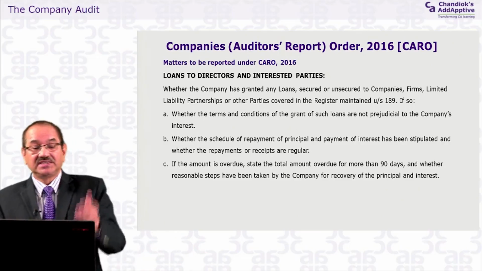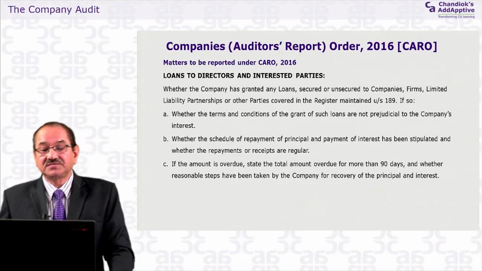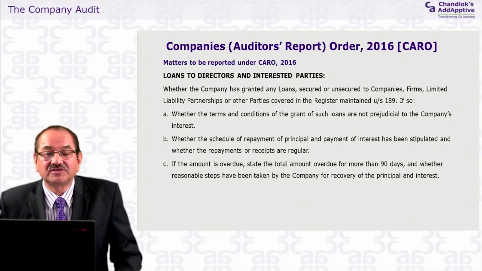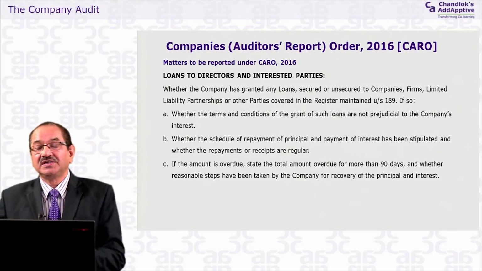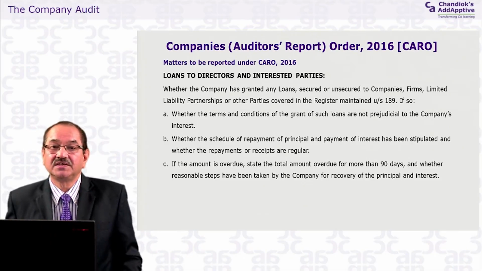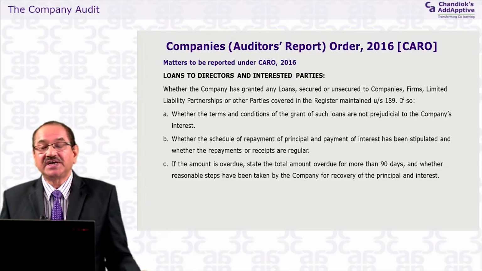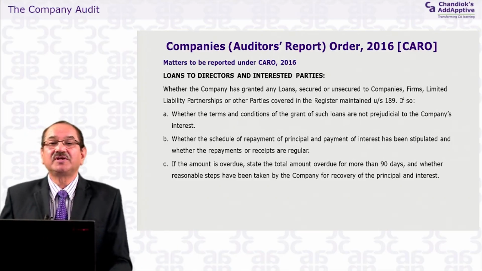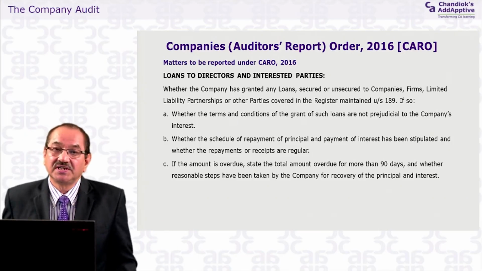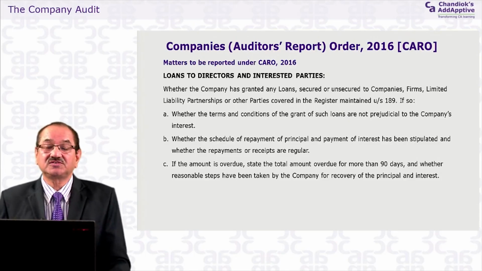And that's where this point (a), (b), (c) arises. Whether the terms and conditions of the grant of such loans are not prejudicial to the interest of the company. They might have given a loan to the director or a relative of the director at an interest rate which is very cheap. Maybe if the market rate of interest is around 10% and you have given a loan at 6% to a relative of the directors, maybe it will be considered prejudicial to the interest of the company.